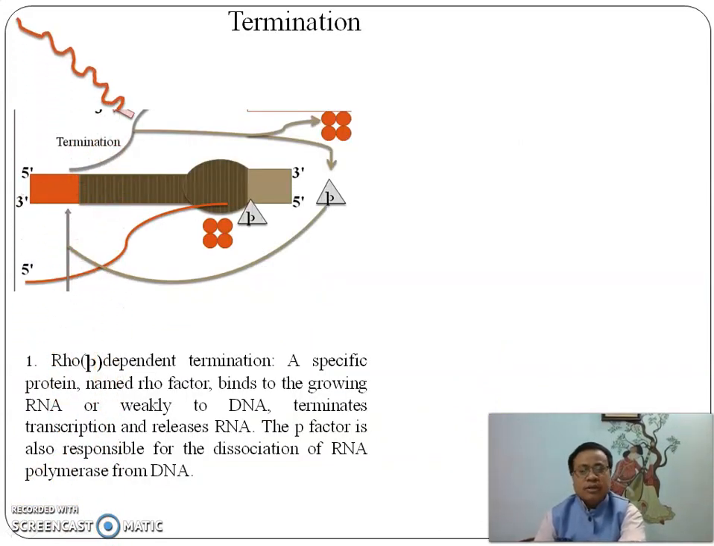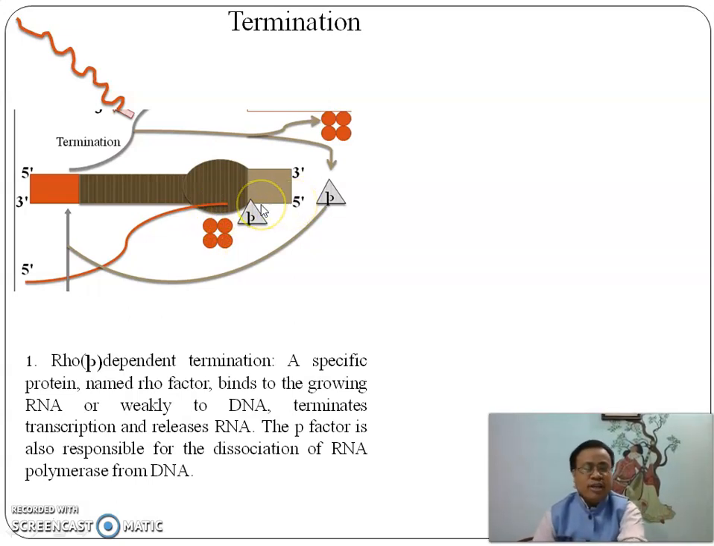Termination. There are two types of termination. One is rho dependent termination, another one is rho independent termination. Rho, this is the rho factor. At the time of termination, the rho factor comes and binds on the DNA template strand, but not with the RNA polymerase enzyme. When the rho factor binds on the DNA template strand, the RNA polymerase enzyme cannot move towards this side.